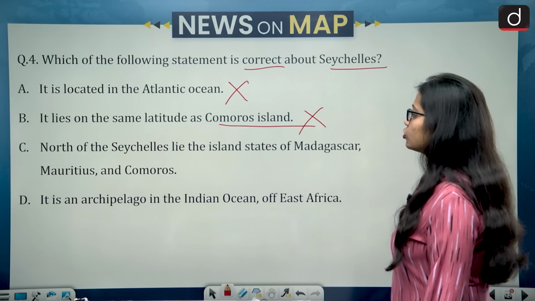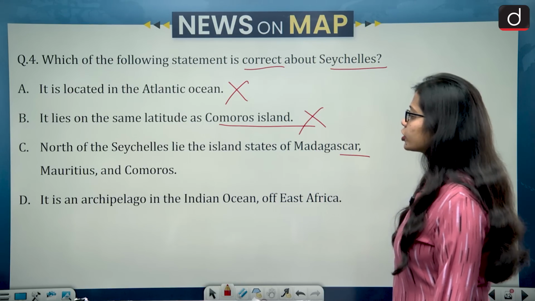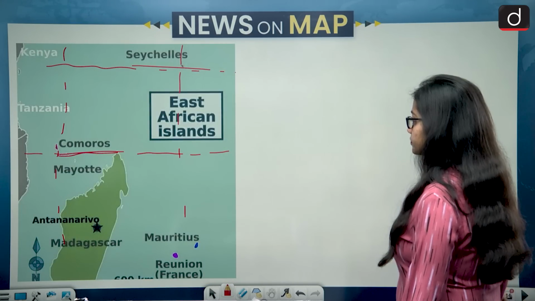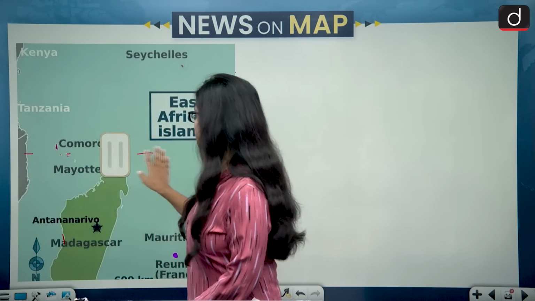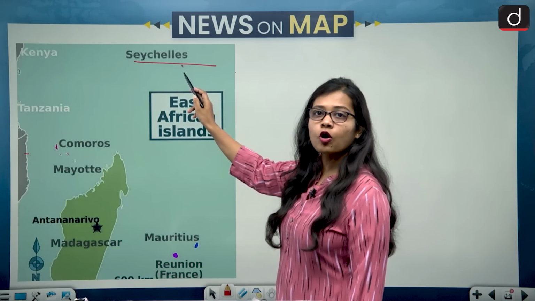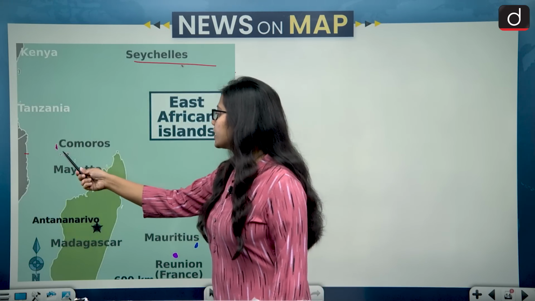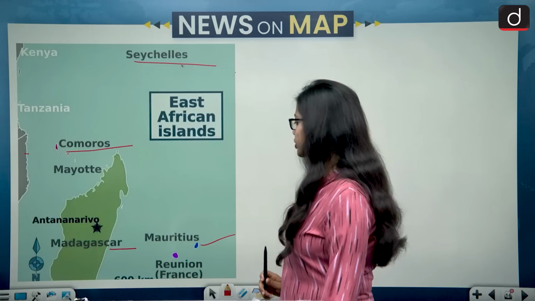Third says, north of the Seychelles lie the island states of Madagascar, Mauritius and Comoros. So let's look at this again. This is Seychelles Island, and on the southern side of Seychelles Islands lie the island states of Comoros, Madagascar and Mauritius.